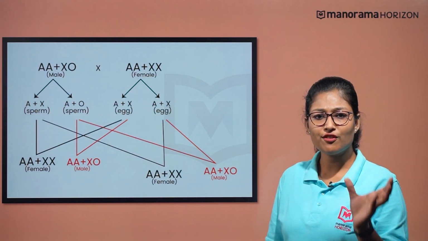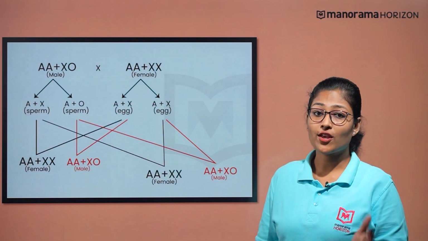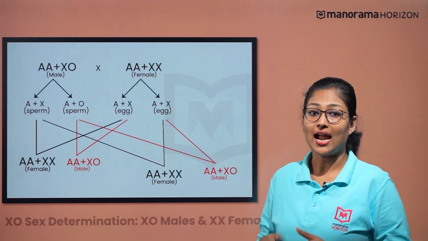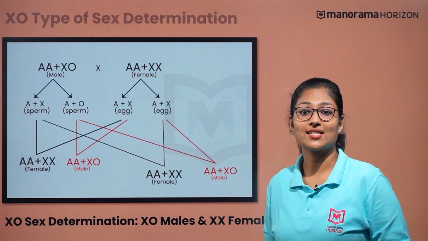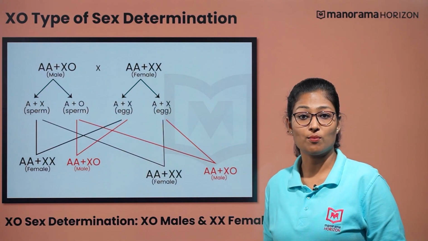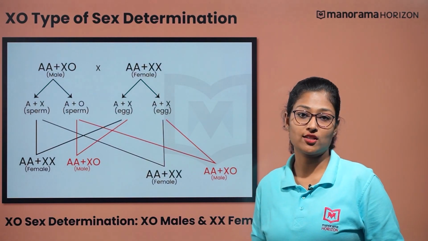So, do you observe the difference in total chromosome number between male and female grasshoppers? Female grasshoppers have an additional chromosome compared to their male counterparts, and this is called XO type of sex determination, since males have a single copy of the X chromosome besides the autosomes, while the females have two copies of X chromosomes and autosomes. You might ask a question here. Do all the insects show XO type of sex determination? The answer is no. So, what are the other types? So, let's find out.